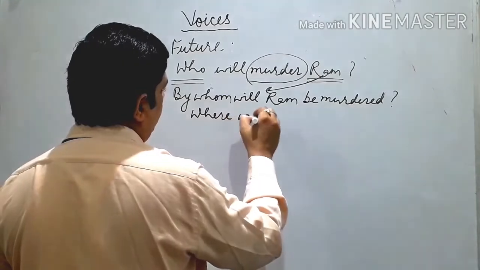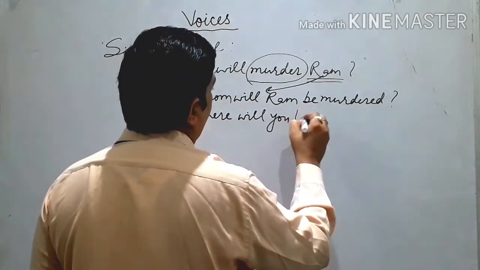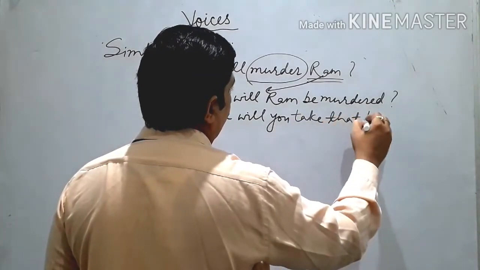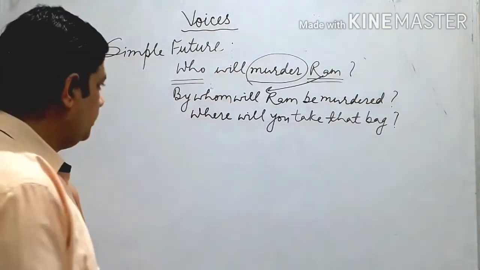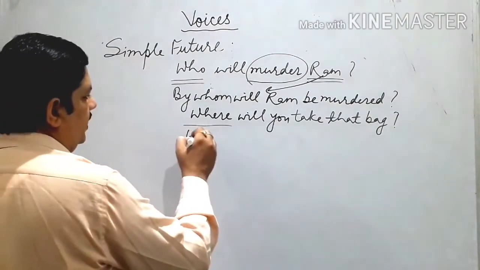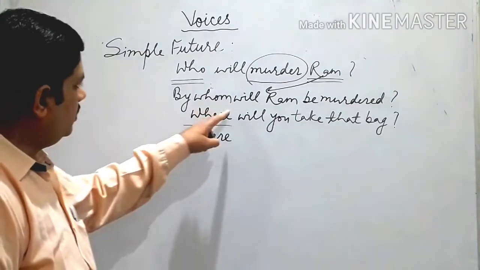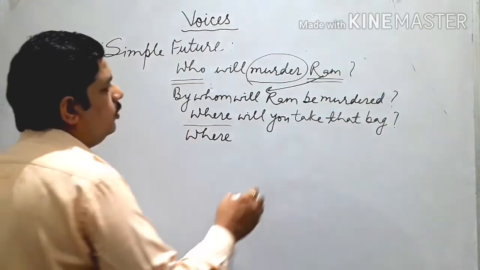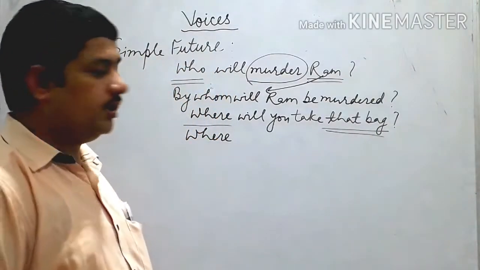One more example we can take: where will you take that bag? So the word where, as it is we write it, we are not to change it. It will remain as it is. Now you see this object, that bag, singular, third person.